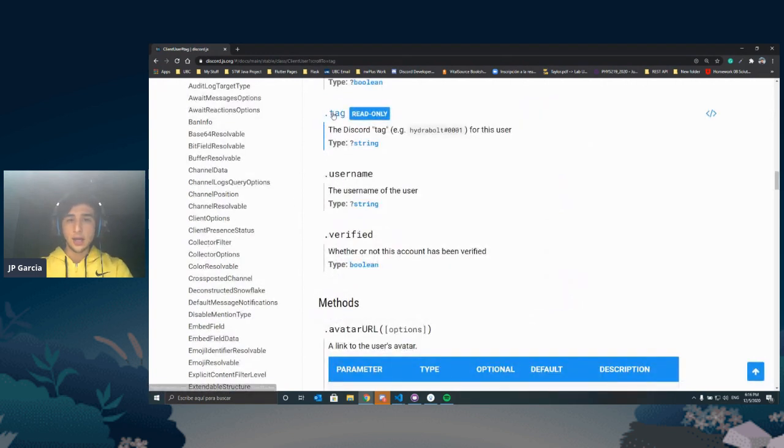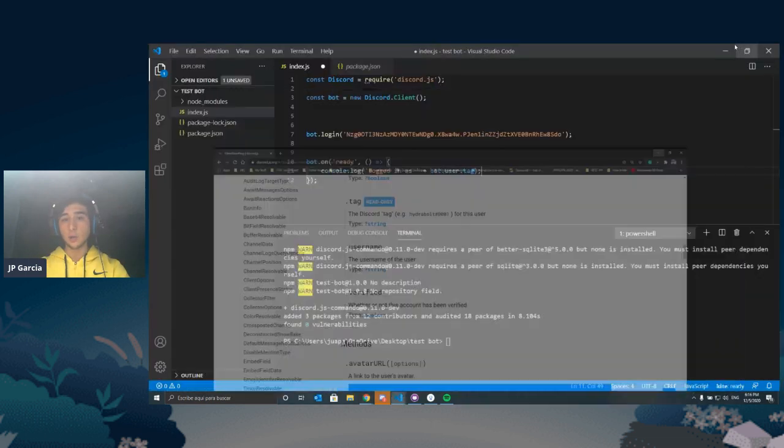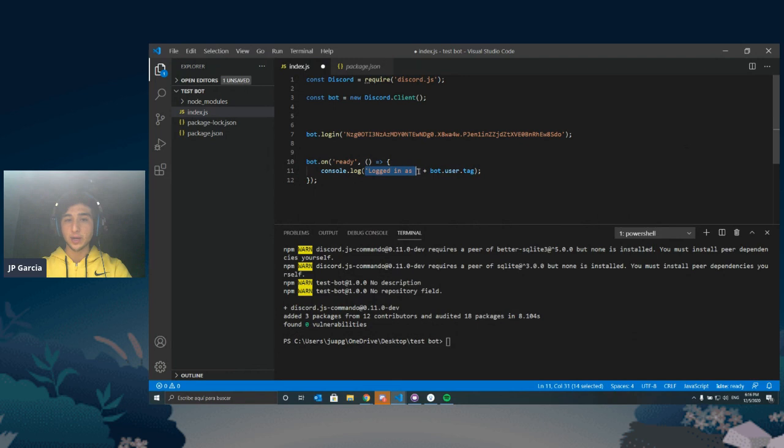Let's click on tag and it says tag is read only, so we cannot change the tag. It's the Discord tag, for example Hydrovolt#0001 for this user. Right? And it's of type string. So that's great, right? We are able to concatenate two strings. We know that bot.user.tag is a string, and this is obviously a string right here. So we can concatenate these two strings, and we can log that to the console.